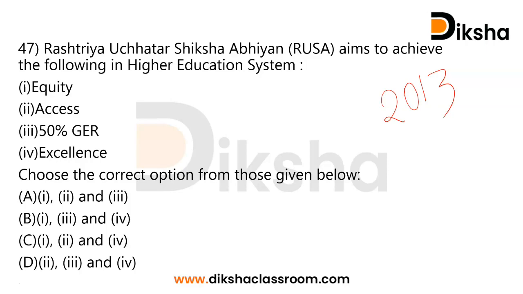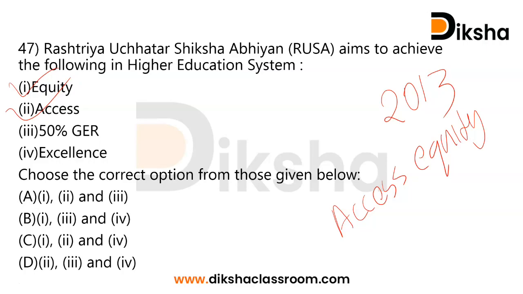The important objectives of Rashtriya Uchchatar Shiksha Abhiyan were improving access, equity and accessibility. So you have access, equity and accessibility as an important goal of it. Then it also has a goal of promoting the spirit of healthy competition. So healthy competition is also an aim of RUSA. Then it talks about enhancing the quality and excellence in universities.